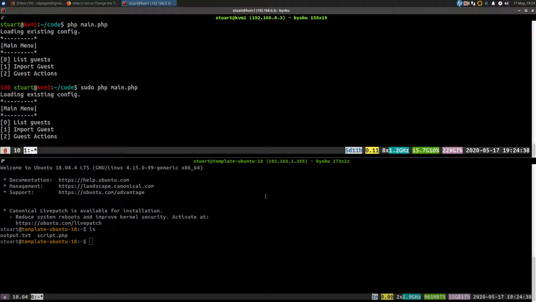Hello Internet, this is just an update from me on the progress I'm making with my KVM management tool. The main purpose of this tool was to allow me to create external snapshots and easily manage them. One of the things I was really hung up on is trying to get live external snapshots running, so I didn't have to shut down the guest, take the snapshot, and then start the guest up.